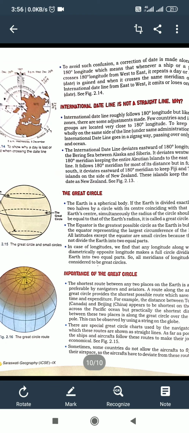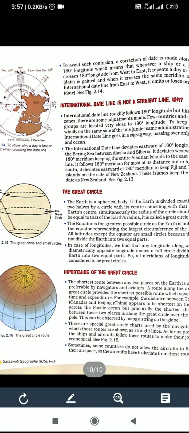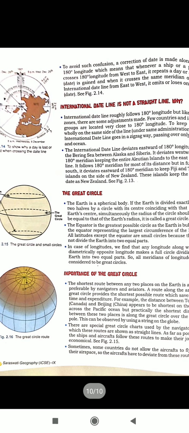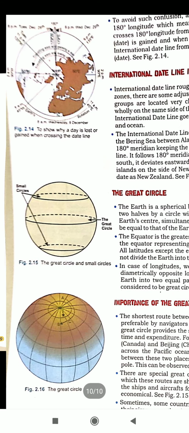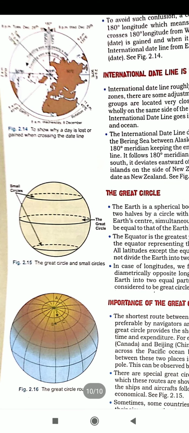The equator is the greatest possible circle as the earth is bulged at the equator, representing the largest circumference of the earth. In case of longitude, any longitude along with its diametrically opposite longitude makes a full circle, dividing the earth into two equal parts. So all meridians of longitude are considered to be great circles, and this diagram will help us to know the earth's equator is a great circle.